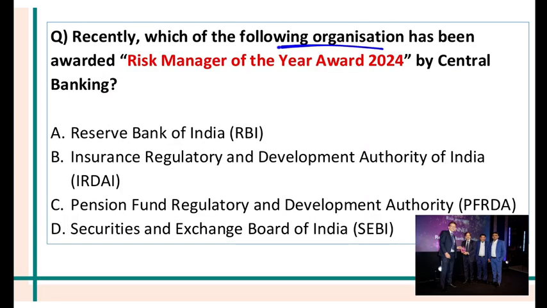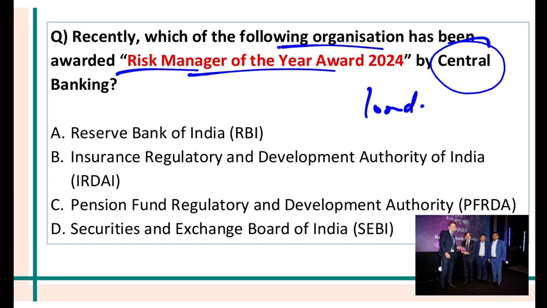Which organization has been awarded Risk Manager of the Year award by Central Banking recently? Central Banking is basically a publication. It's a magazine published in London. So RBI was awarded this prestigious award, Risk Manager of the Year, because despite so many global problems, RBI is still able to hold its own, right? Central Banking is a financial publisher. It was founded in 1990 in London.